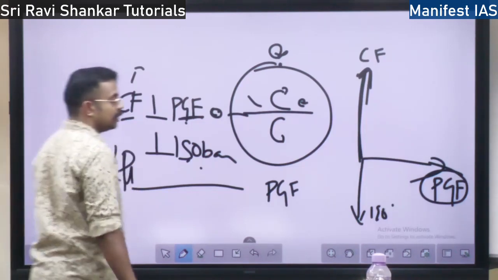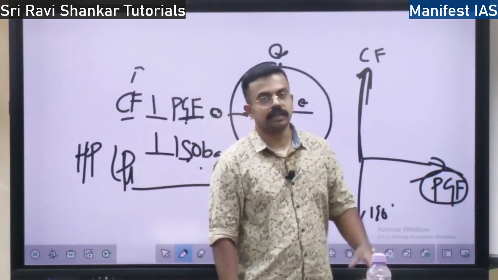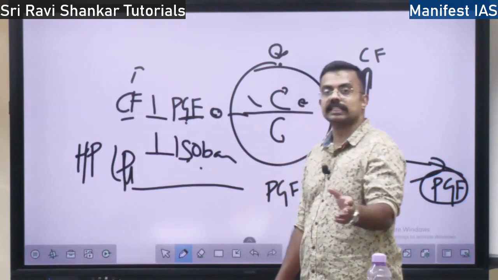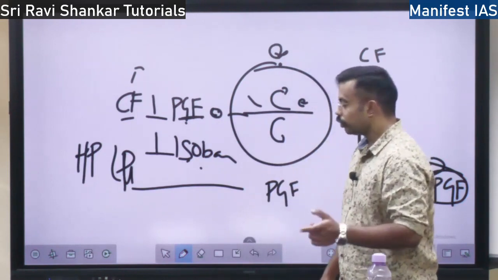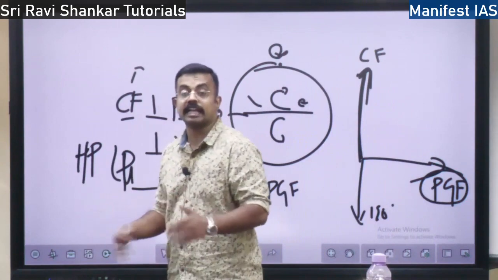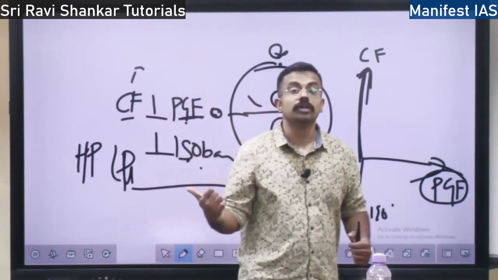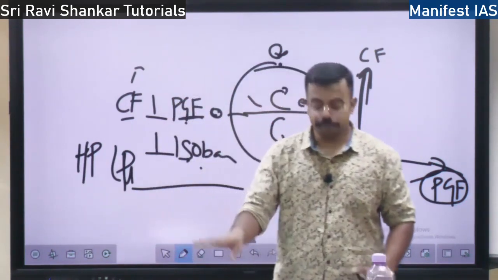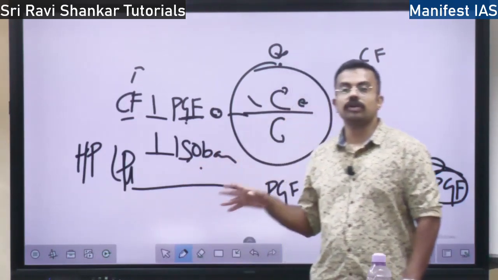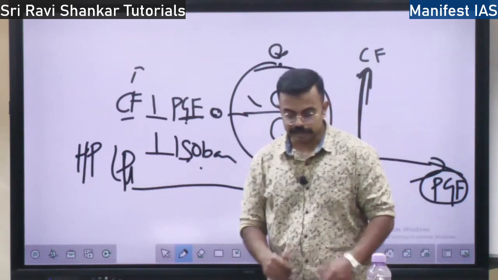Both these regions are present, and the wind is moving from the high pressure region to the low pressure region. If the pressure difference between the two regions is very high, the velocity will be more, meaning the wind will move very fast. Whereas if the pressure gradient force is low, the wind will move very slowly, right?